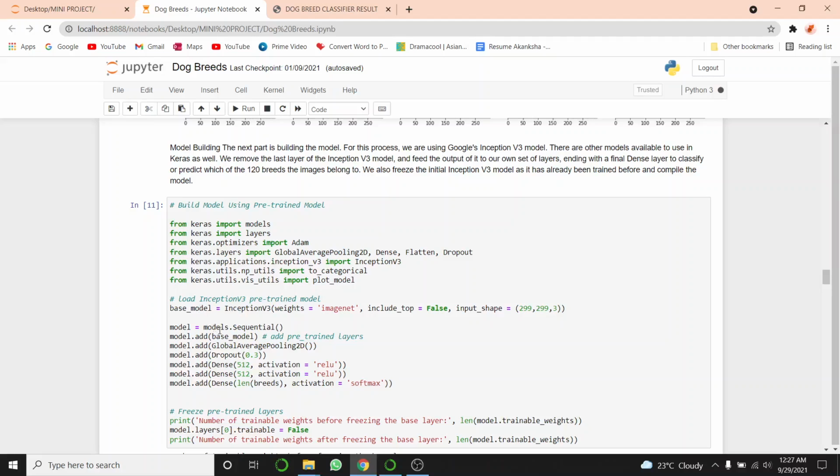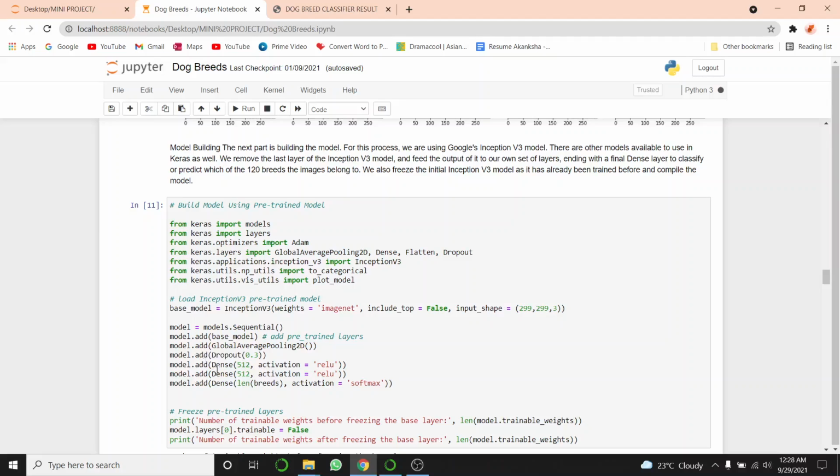Now we will define our sequential model. We will add base model, that is all our pre-trained layers, to that. Then add global average pooling 2D, which will average pool on the dimensions until each dimension is 1 and leaves other dimensions unchanged. Then add dropout to prevent overfitting.